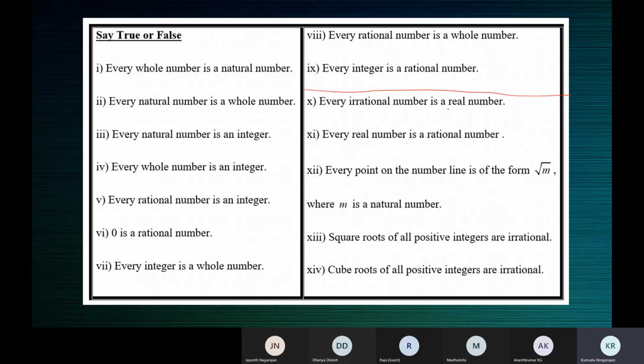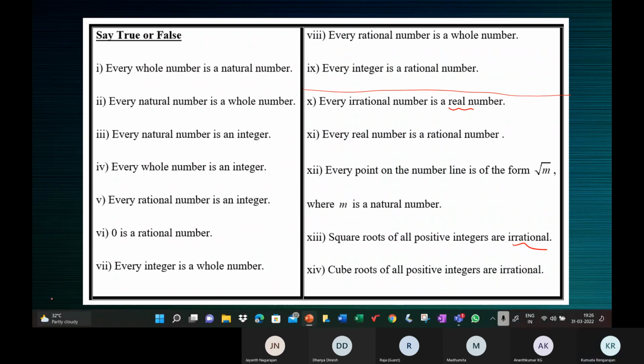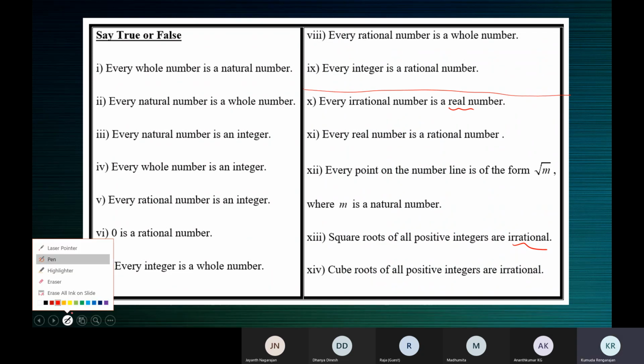Because we still have to understand the terms real number and irrational, all that we have to still understand. But write down all the statements in your book and answer as much as possible. When you're writing true or false, use a pencil. Write the statements using a pen, but write your answer in a pencil, so that if you're wrong, you can erase that and then write the correct answer with a pen.